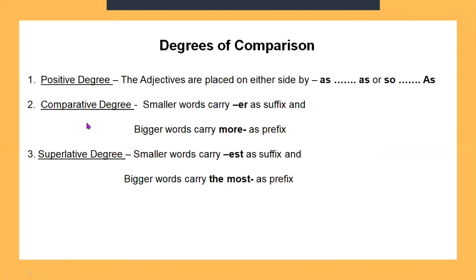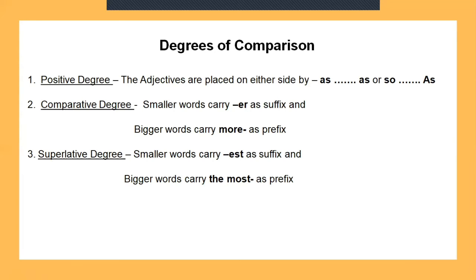In positive degree, the adjective is placed in between the two words as. For example, as big as, or as tall as. In the same way, we can use so big as, or so tall as.